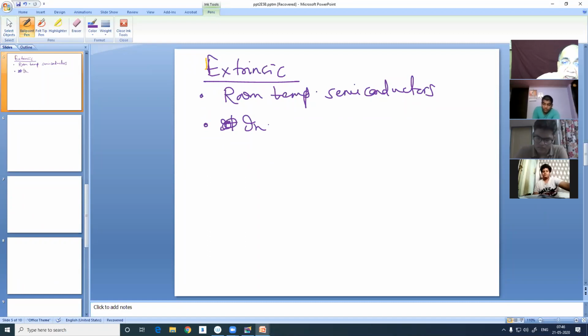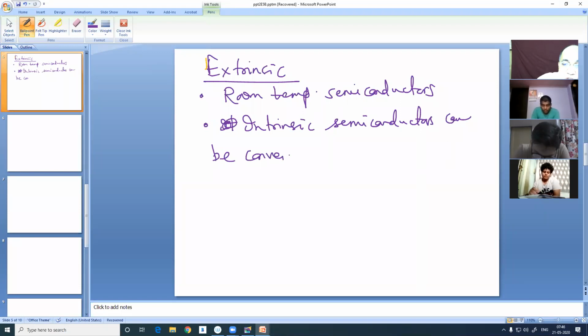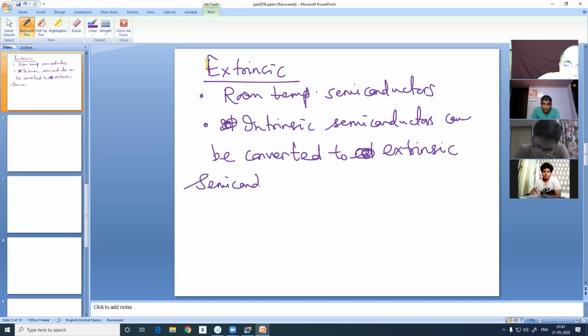Room temperature semiconductors, that happens, the intrinsic semiconductors can be converted to extrinsic semiconductors by doping.